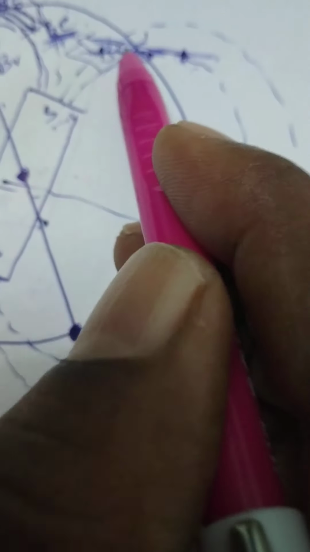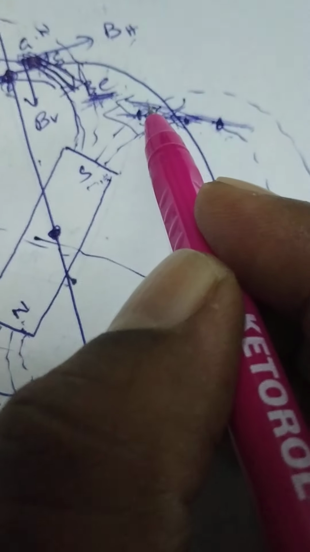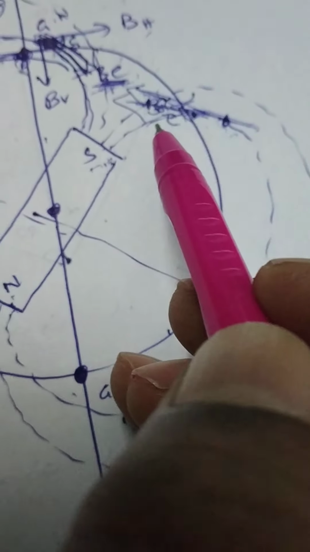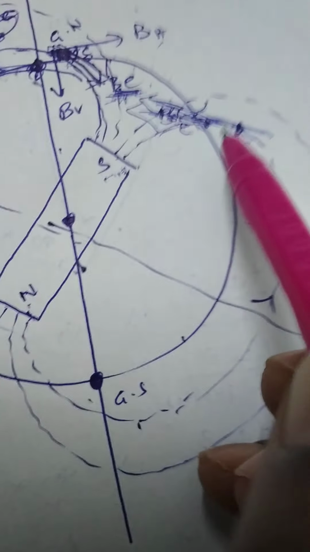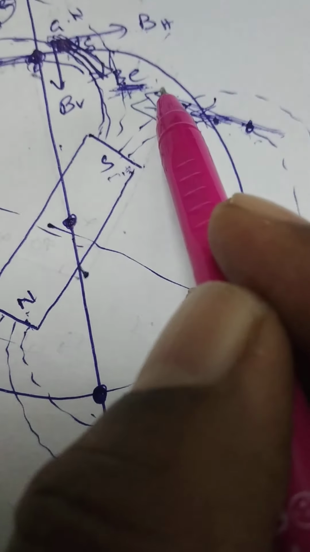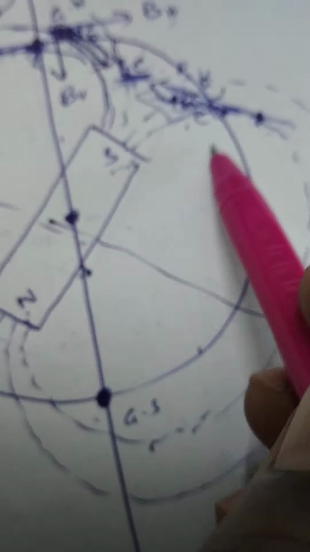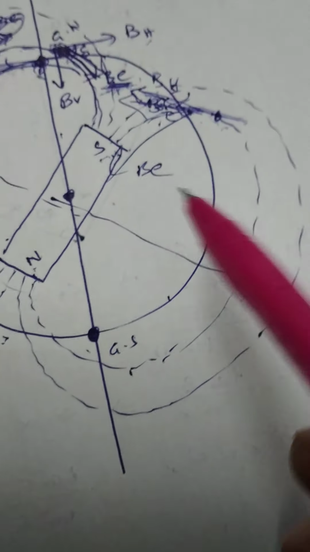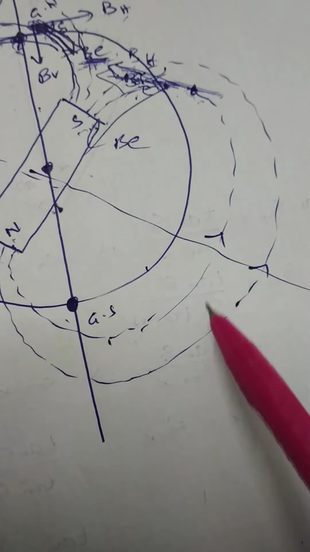This is the horizontal direction. With that horizontal direction, it makes an angle delta, which is also called the angle of dip. Now BE will be resolved into two perpendicular components. It is BH and also BV, like this. At any point on the surface of earth,